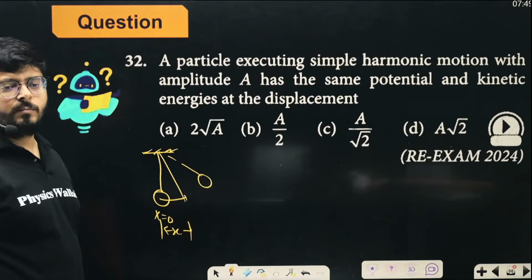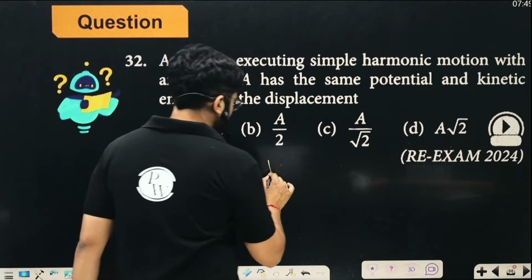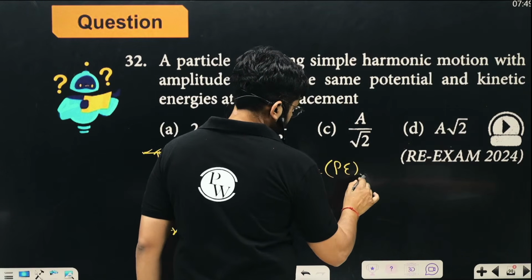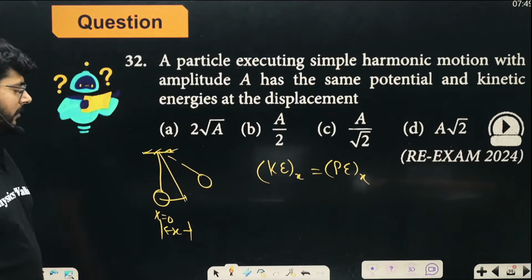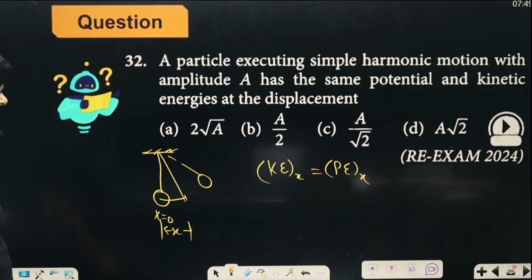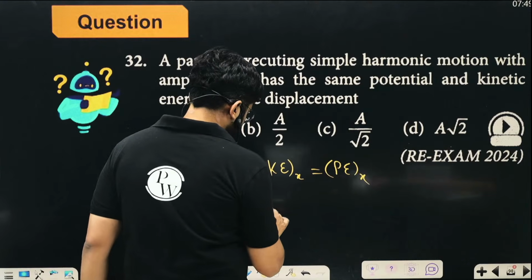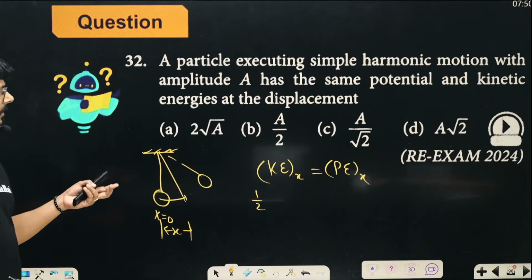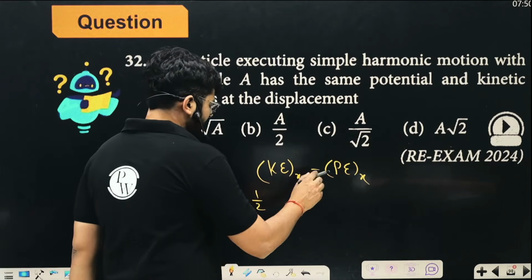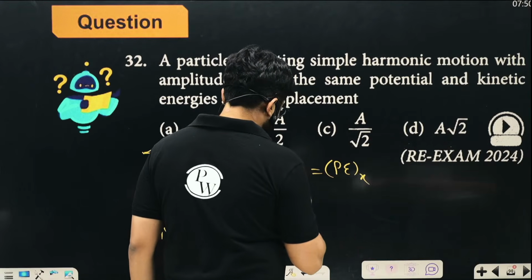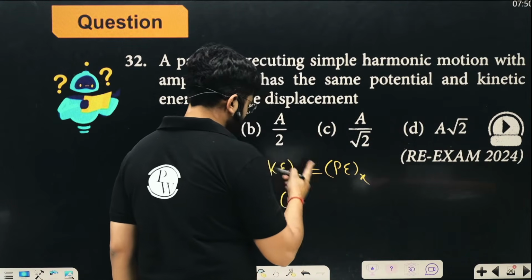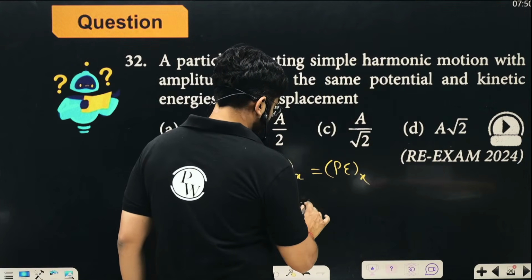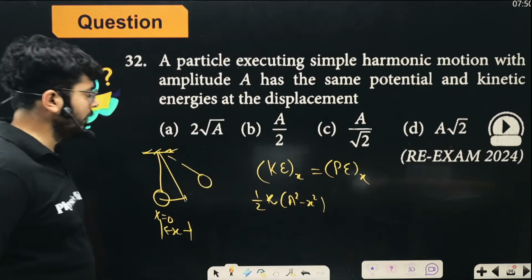let us say that the kinetic energy and the potential energy are the same. So what is the kinetic energy at this place? It is half m v square. The m and m will cancel out. And v square is k times a square minus x square, so the square root is removed because we have v square. This should be the value of the kinetic energy.